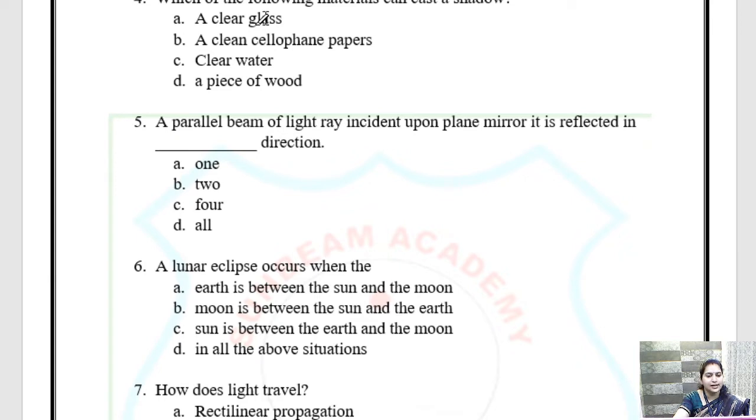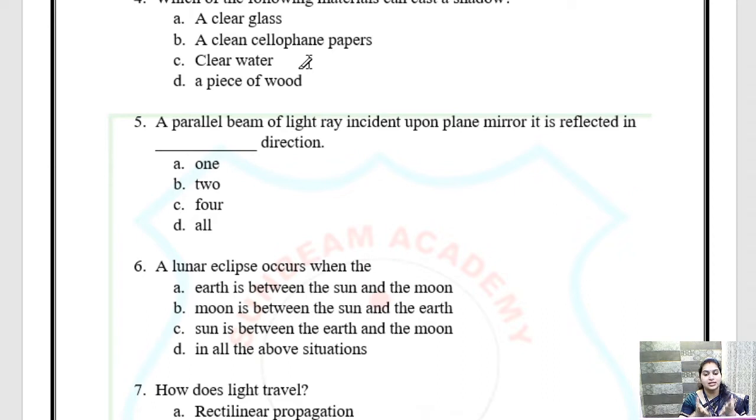I think it is transparent. Very good. A clean cellophane paper. Cellophane paper you must have seen. So cellophane paper is the paper that you wrap over your notebook when you cover your book. So a clean cellophane paper.